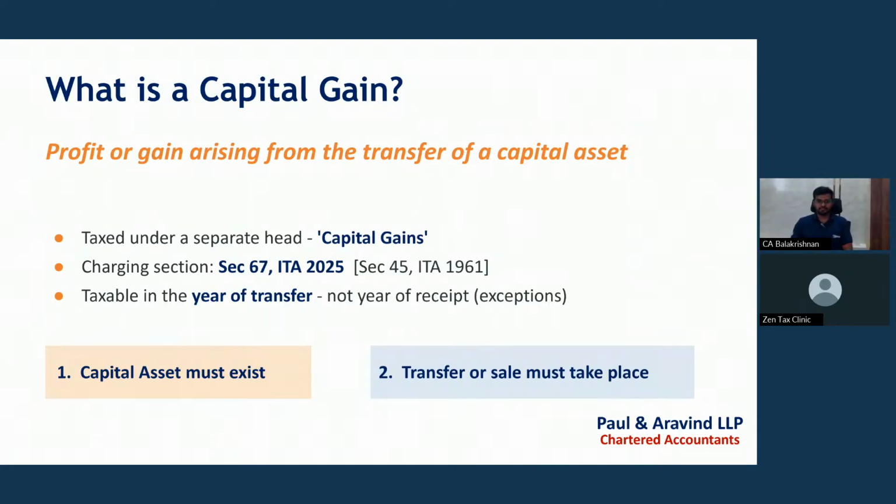It is covered in section 67 of the Income Tax Act 2025 and section 45 of the Income Tax Act 1961. There are no major changes between these sections in the Income Tax Act 2025. Generally, capital gains is taxable in the year in which the asset is transferred, not in the year of receipt. We will see what is a capital asset, what is a transfer, and in some cases, in the year of receipt, it will be taxable. We will see what the exceptions are for that.